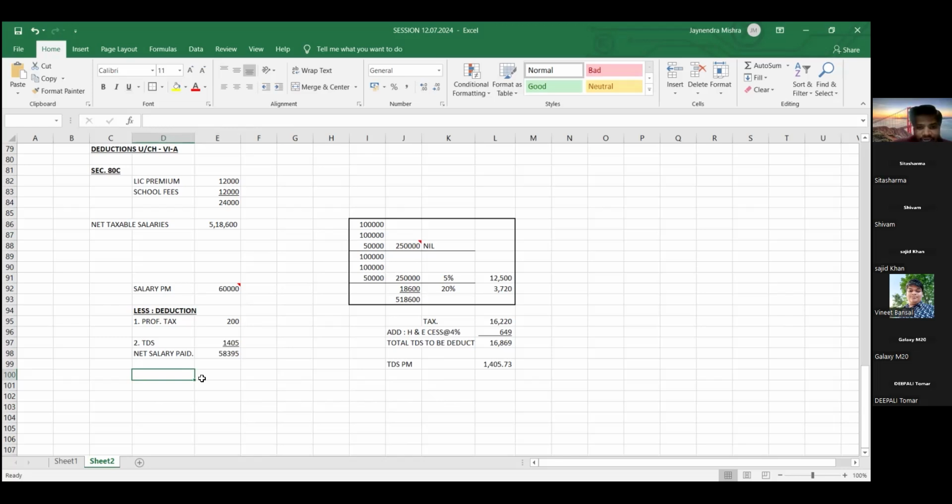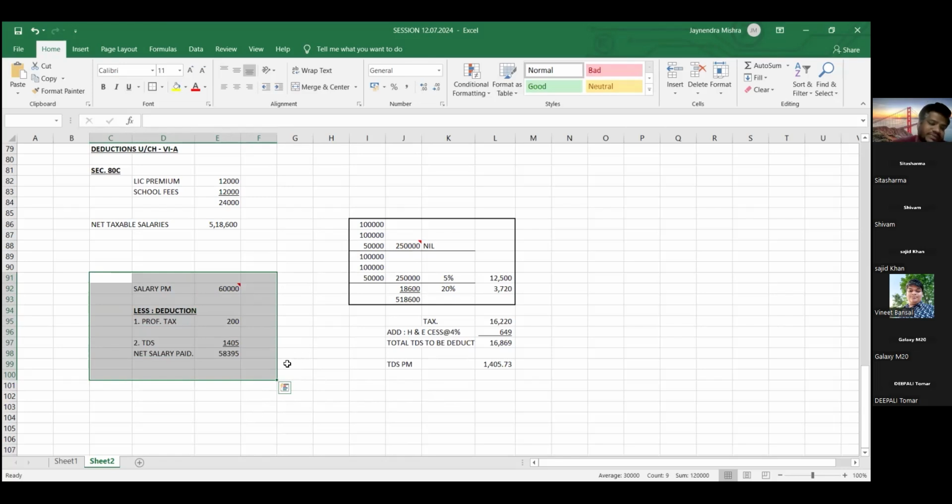After calculation of TDS, it is our responsibility to book this transaction, to record it in the books of account. Gross salary payable to the employee is 60,000. From 60,000, professional tax of 200 and TDS of 1,405 are deducted.